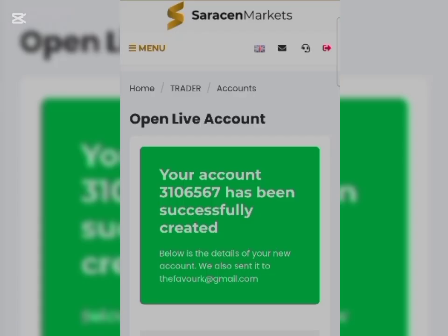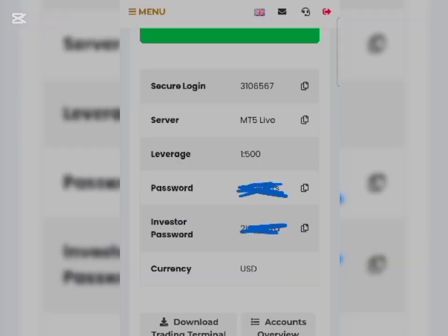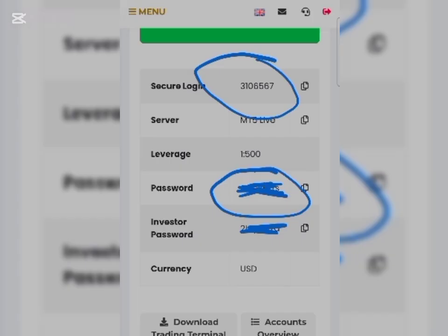So here you scroll down, you will see your login details that you'll be using to trade in your MetaTrader 5. As you can see, there's secure login, that's your ID, the server, the leverage, this is your password, and the currency. I covered mine for security purposes. So now the next thing we need to do is just head into our MetaTrader 5 with our login details showing on the screen.